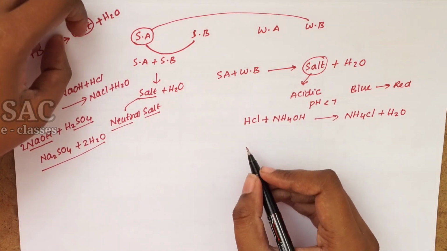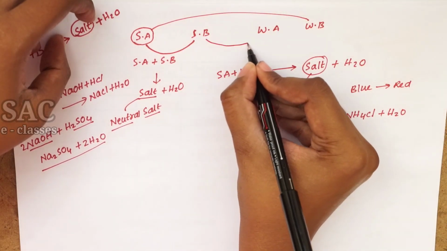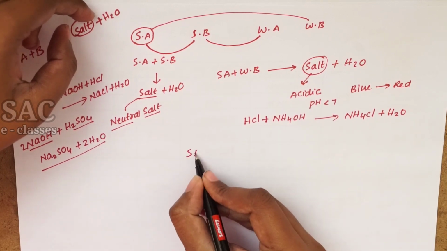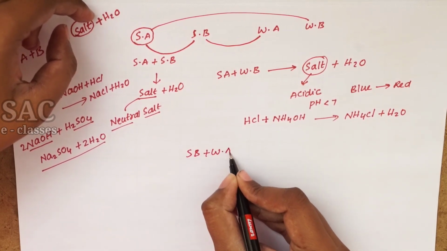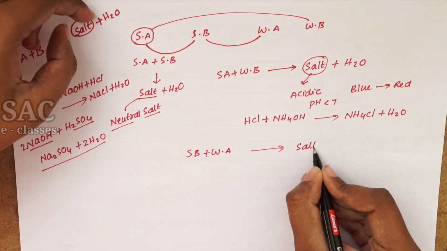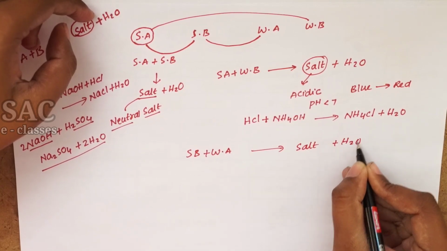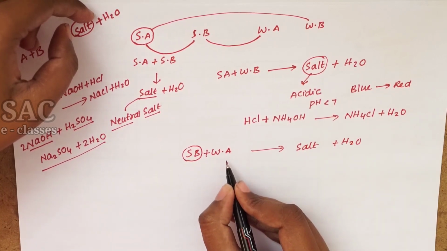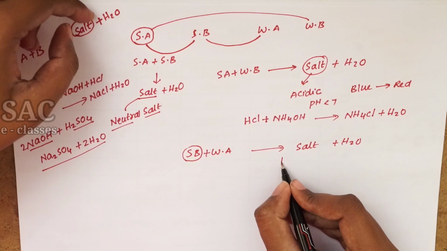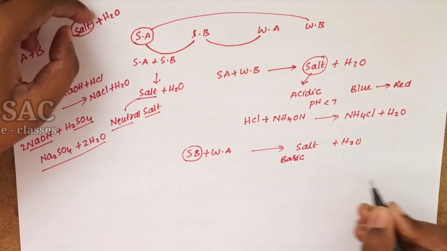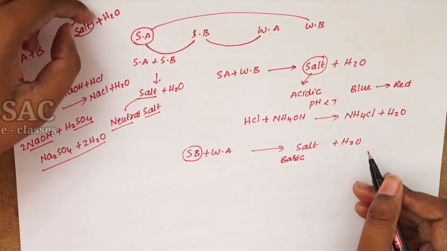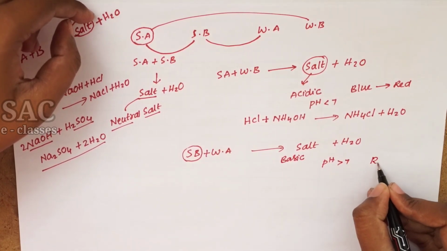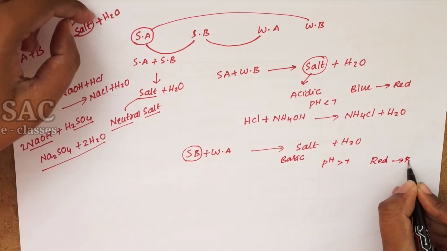Then what will happen when a strong base is treated with a weak acid? A strong base and a weak acid give again a salt and water. But due to the strength of the strong base, the acidic character will be suppressed and the basic character will be attained by the salt. So it is basic in nature and its pH is more than 7. It converts red litmus paper into blue.